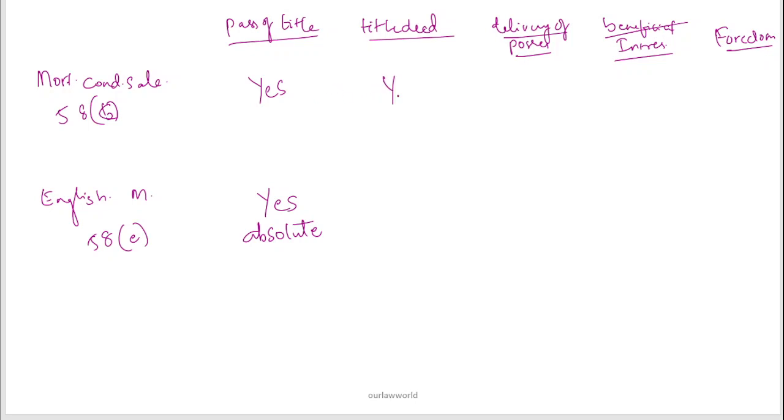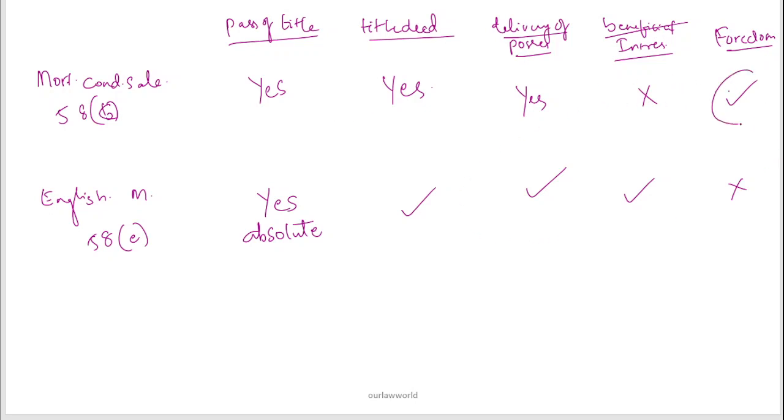Title deed, yes, here also yes. Delivery of possession in mortgage by conditional sale, yes. Here there will be no beneficial interest, and in English mortgage there will be some beneficial interest. In mortgage by conditional sale, basing upon the condition, you can foreclose it. In English mortgage there is no process of foreclosure. So this is the main difference.